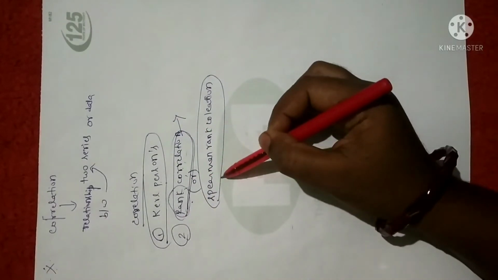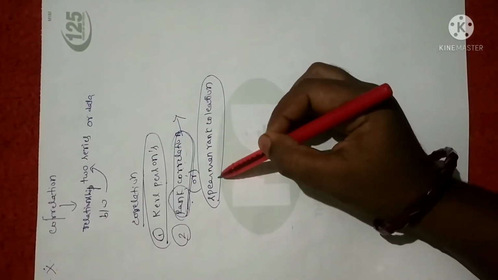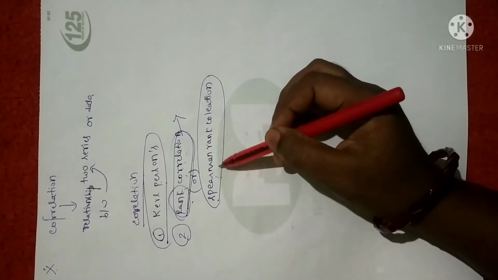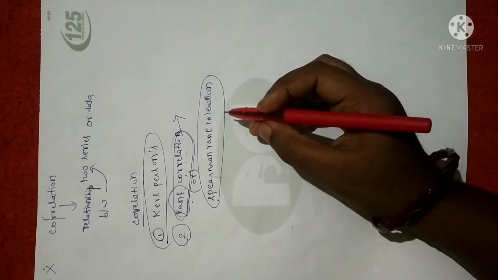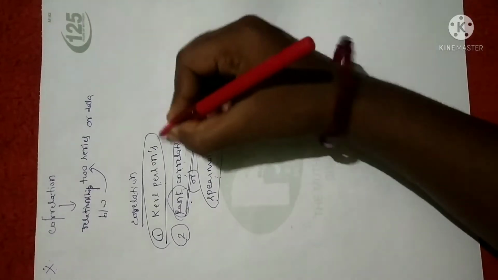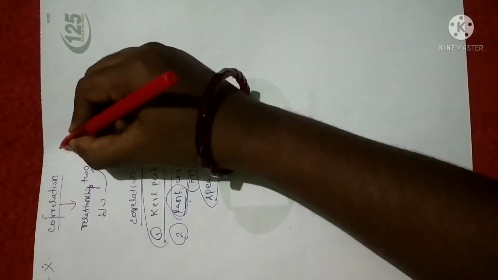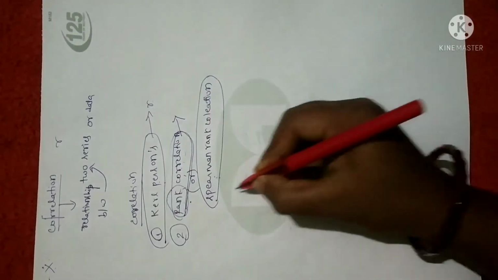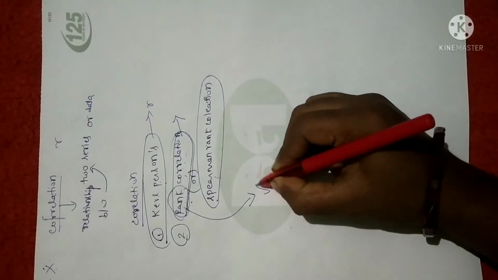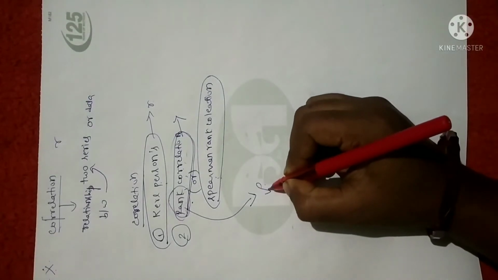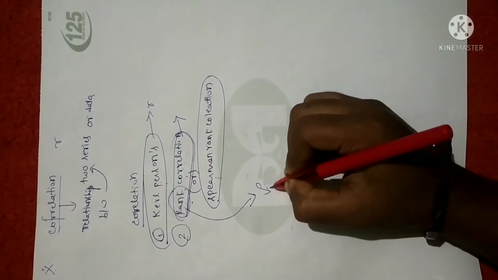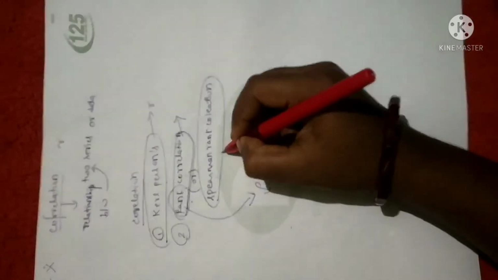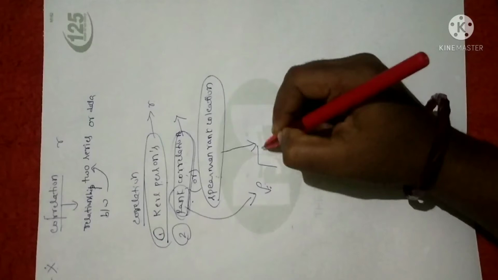This concept was introduced by Charles Edward Spearman. His full name is Charles Edward Spearman, so that is why it is named after him. It is called Spearman rank correlation. And remember, as I already told you, correlation is represented by r, whereas the Karl Pearson coefficient is represented by r, whereas rank correlation is represented by rho. This symbol is called rho. Clear? You should remember. Now, in Spearman rank correlation, we have two methods.